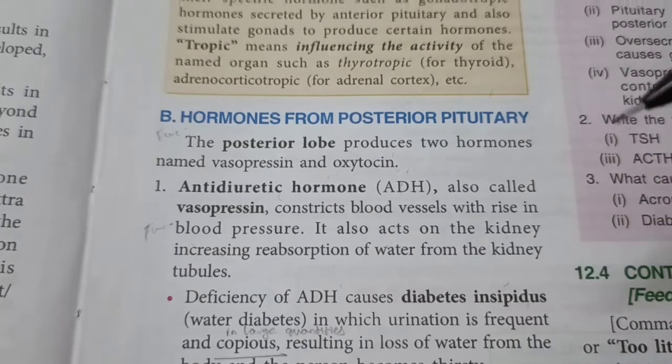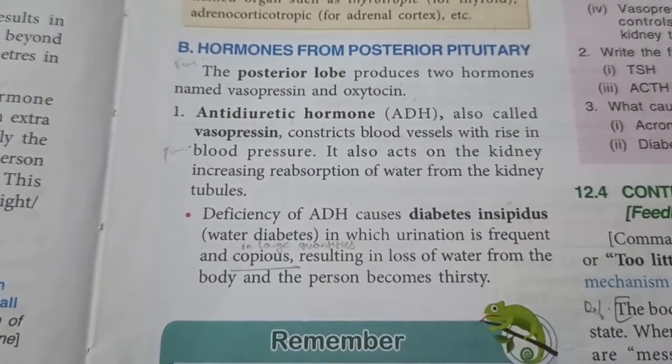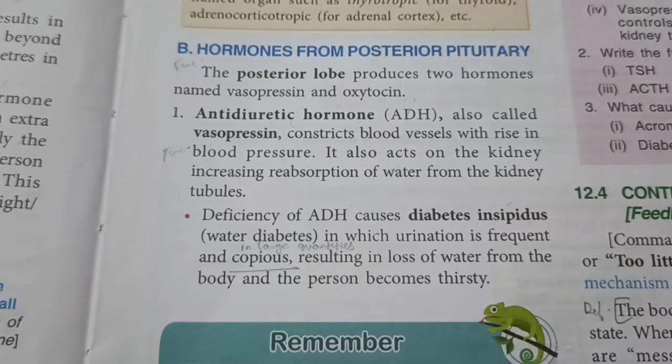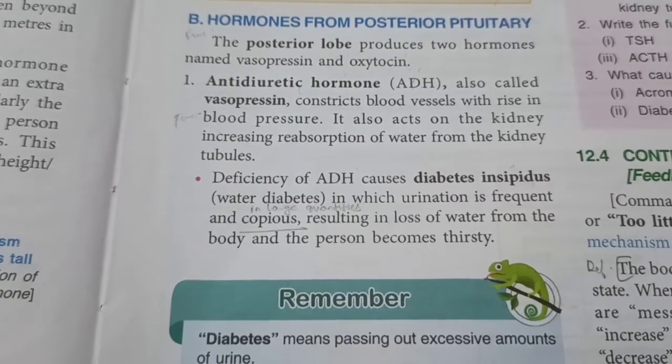This is called water diabetes, which is different from sugar diabetes, if you remember. That was due to deficiency of insulin. And in that case, the urine had glucose. One similar thing is that in both cases, the people urinate a lot.